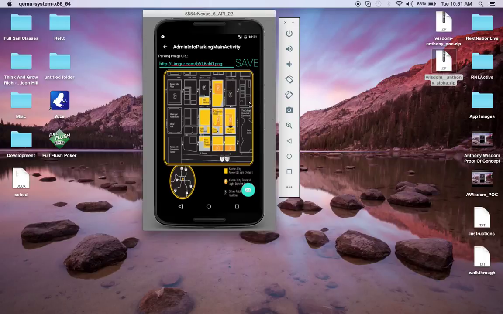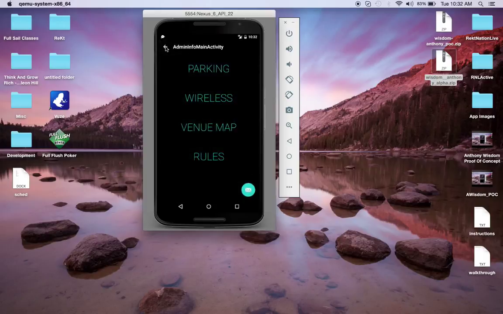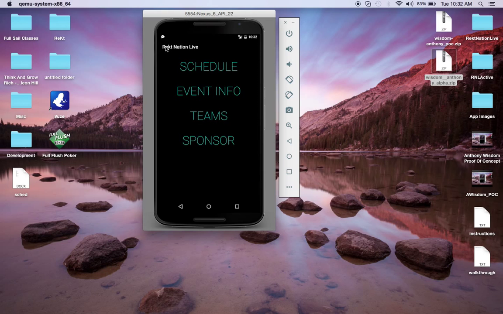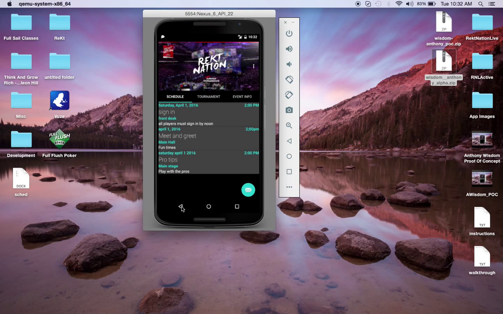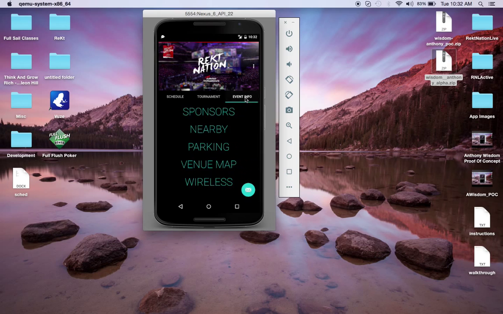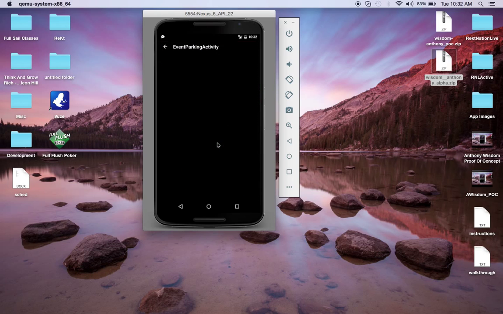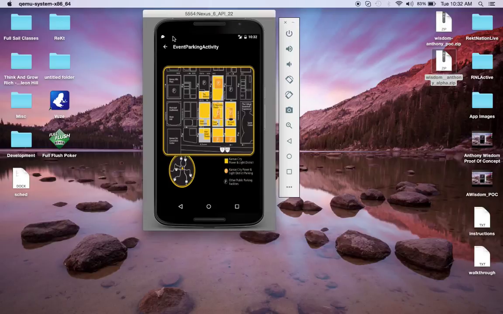We have an image on Imgur, and all you have to do is enter the URL here. You'll see a preview of it displayed, and it will show in the app now, right? All of those sections are working except for the rules section, which I showed you. But you can see here that this image can be popped up.